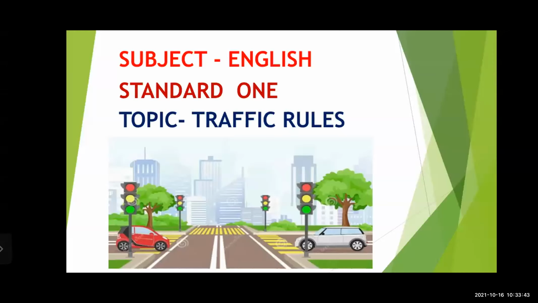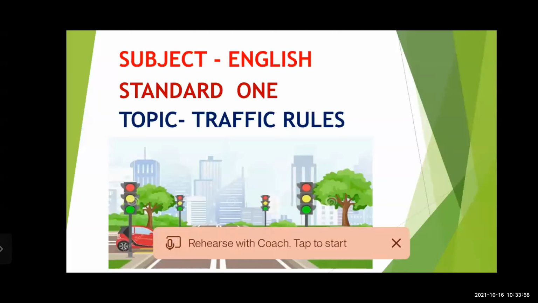Yes, I see 2 cars and 4 traffic signals. Very good. So in this picture, there are 4 signals.